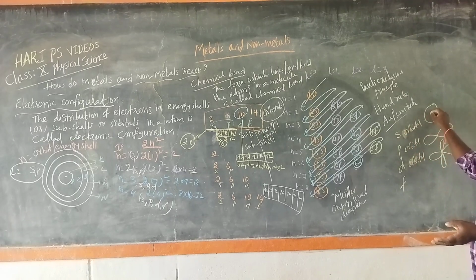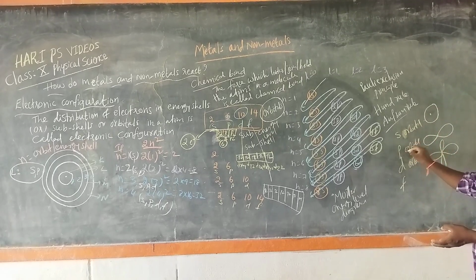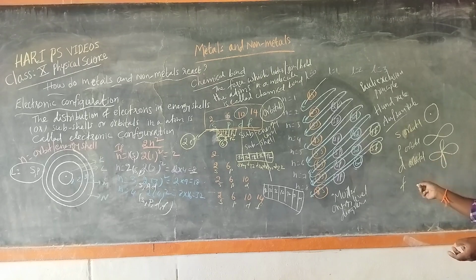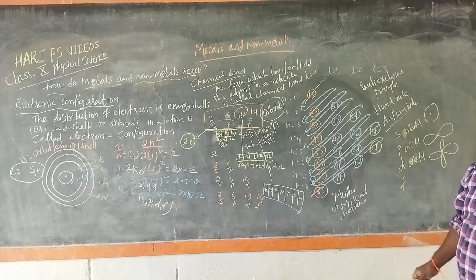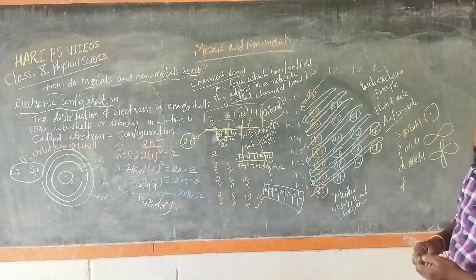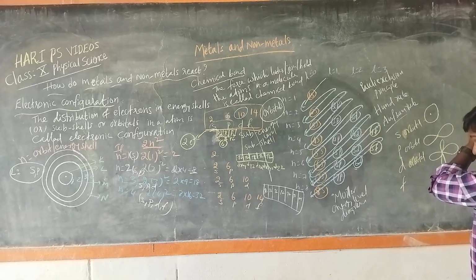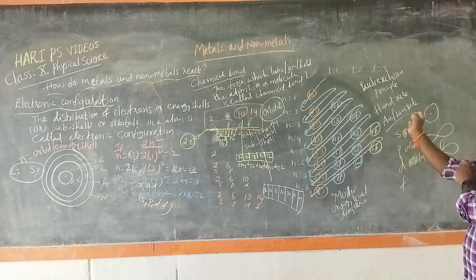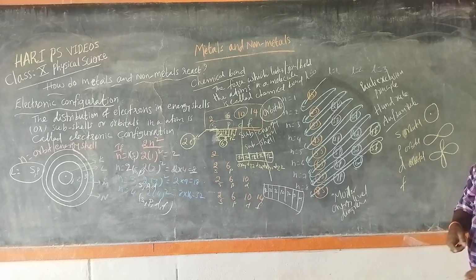So S orbital is spherical in shape, P orbital is double in shape, D orbital is double double in shape, and F orbitals are four-folded double double in shape. Right? So this is about the electronic configuration.